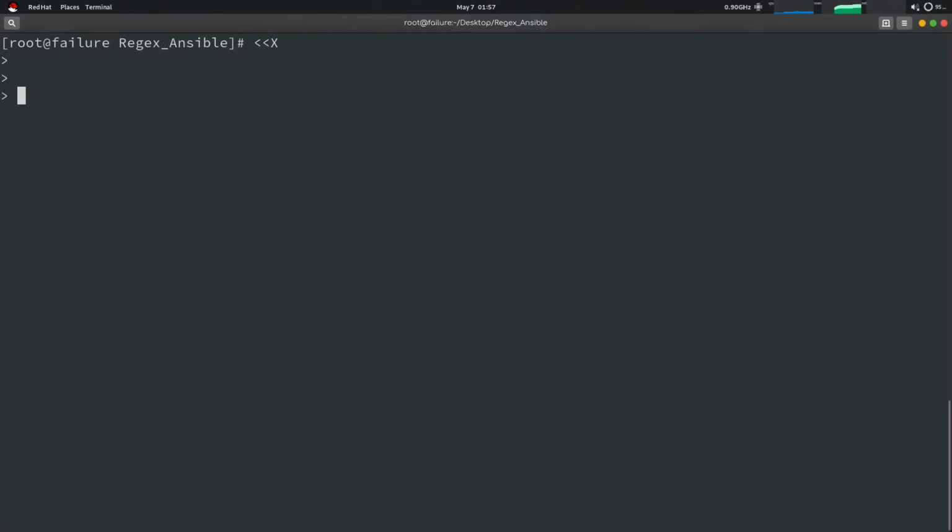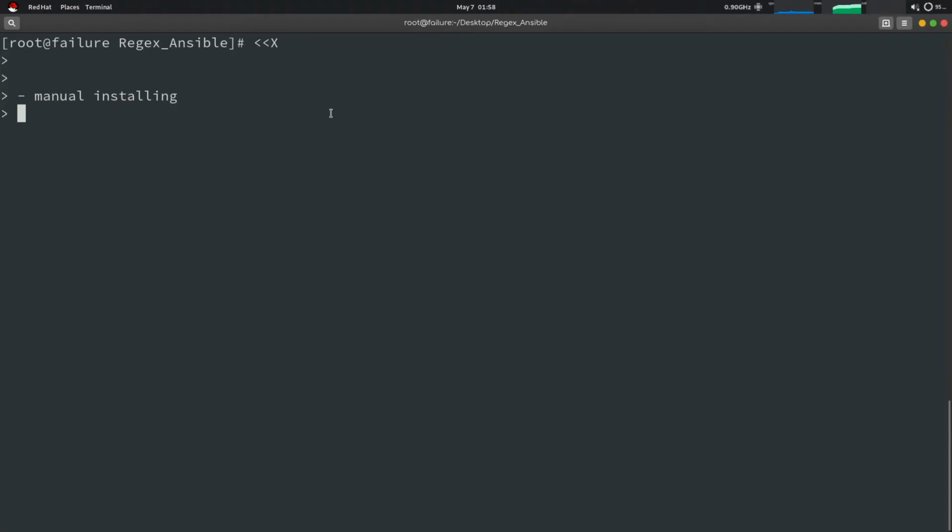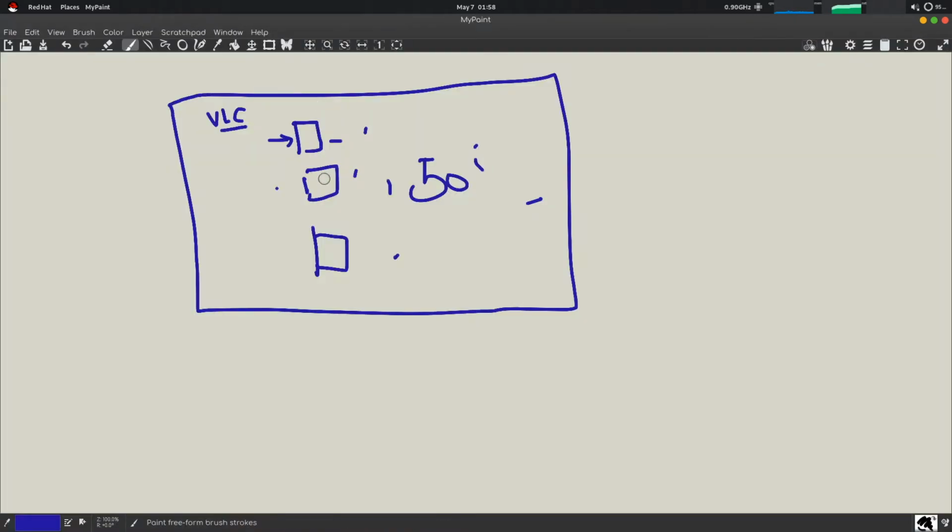There can be manual installing, like going to each one of them, logging in, and then installing the package with CLI or GUI, any of that which you prefer, and then going to another computer and repeating the same task, then going to another computer and repeating the same task. This can be your one approach.